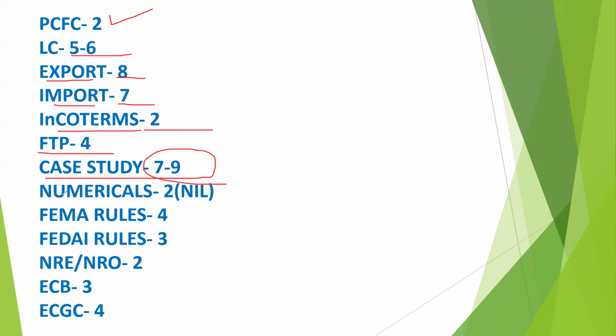Okay, so numericals. In some slots, two numericals were there and in some there were nil. Okay, so it depends on the different slots. FEMA rules, 4 marks. FEDAI, 3 marks. NRE NRO related, 2 marks question. ECB, 3 marks. ECGC, 4 marks. So these are the different topics which are very important, and if you count all these, overall 50 marks you can get in the exam if you are clear with all these topics.